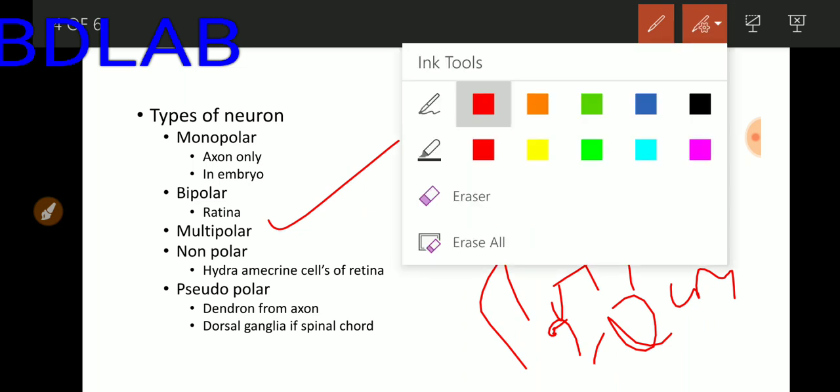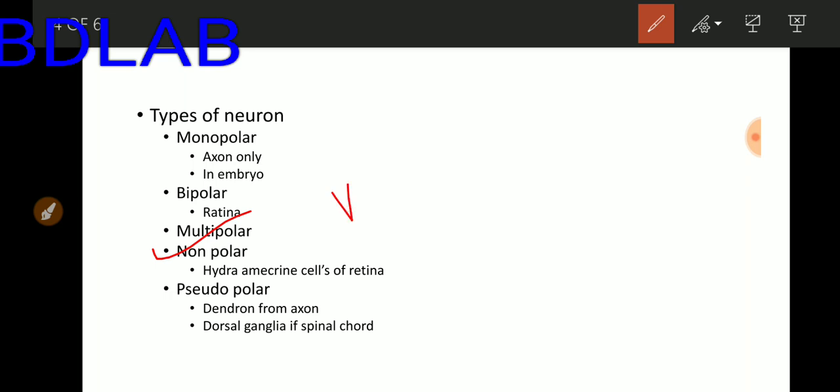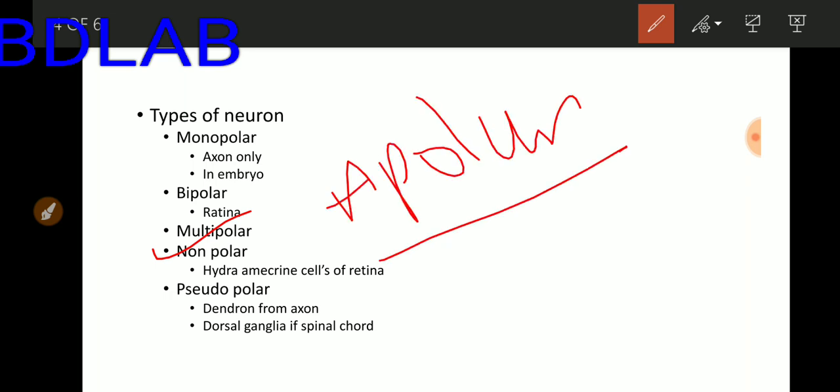Fourth type of neuron is non-polar or apolar neuron, which doesn't have a specified axon or dendron type of cell process. A neuron which lacks axon or dendron is known as apolar or non-polar neuron.